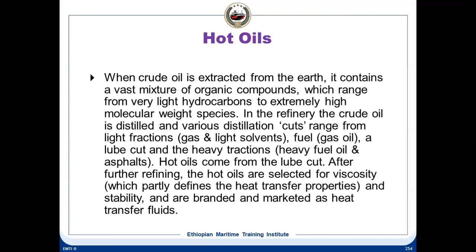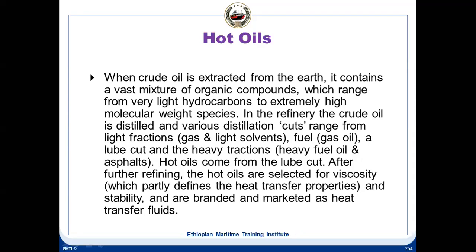When crude oil is extracted from the earth, it contains a vast mixture of organic compounds which range from very light hydrocarbons to extremely high molecular weight species. So he's talking about the crude oil when it comes out of the ground, and when it is transported to a refinery.